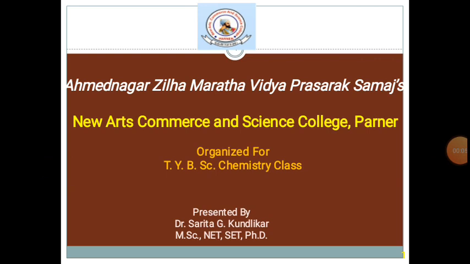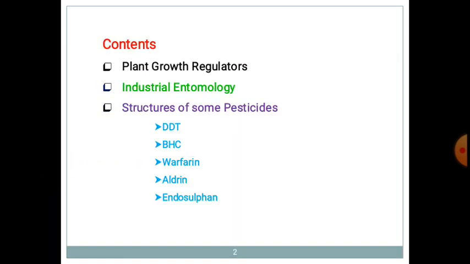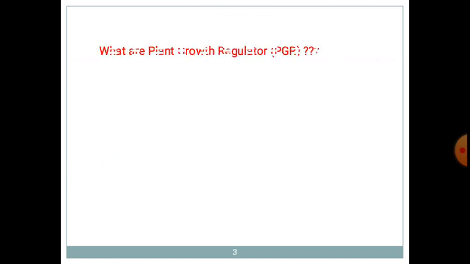As in the earlier lecture, we have seen the basic classification of pesticides. In continuation of that lecture, today we will see the plant growth regulators, then what are its different functions, and what is meant by industrial entomology and structures of some pesticides like DDT, BHC, warfarin, aldrin and endosulfan.